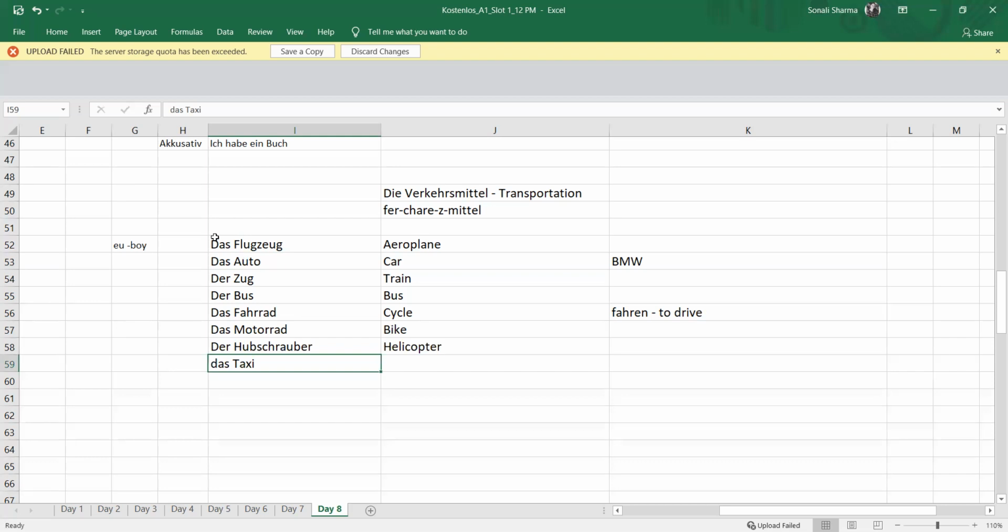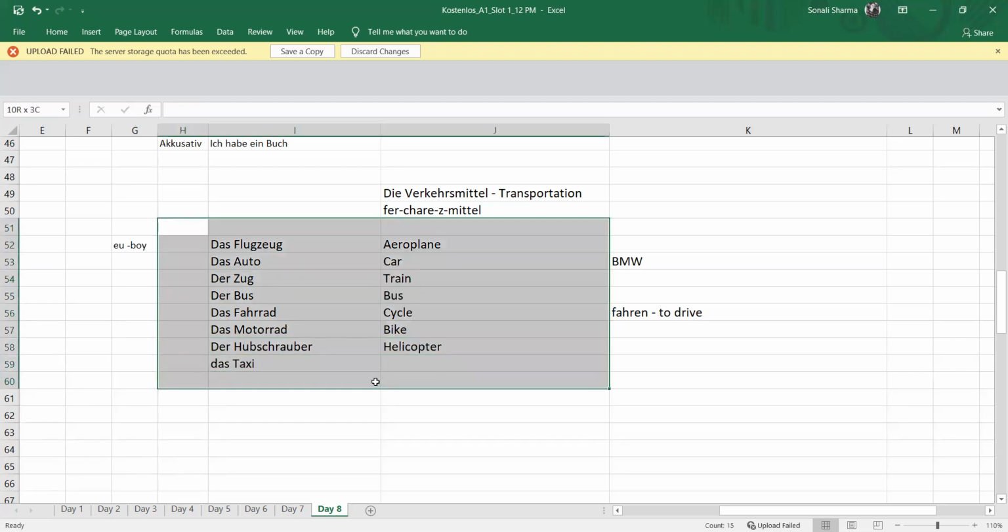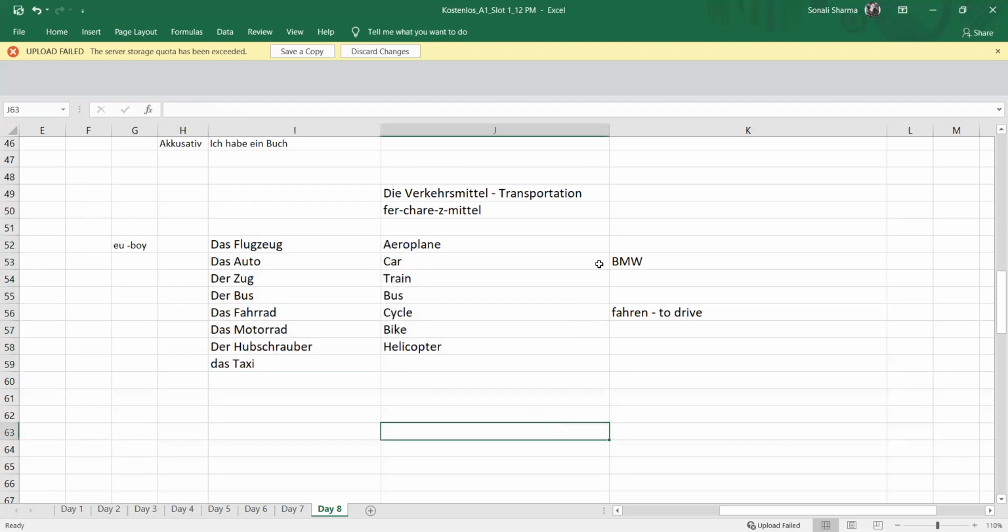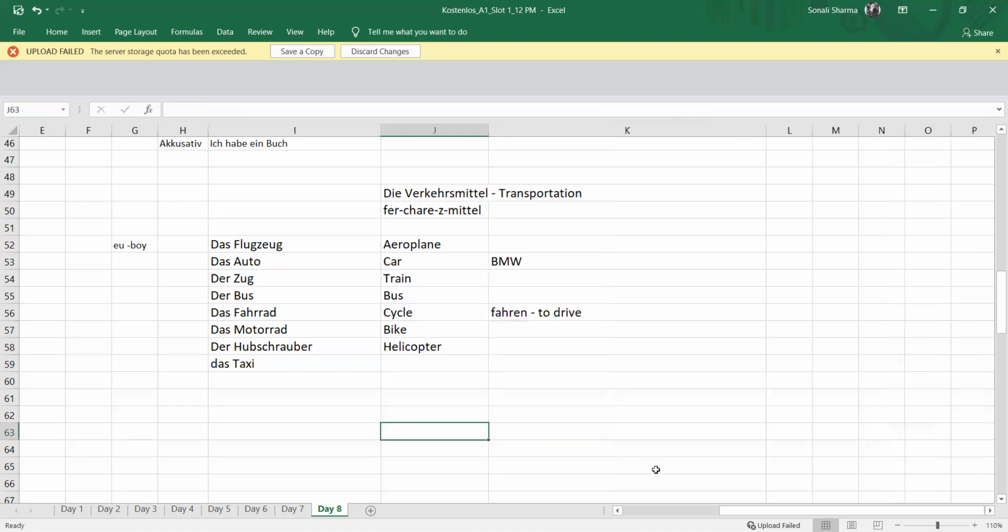You need to learn all this with articles. If you learn without articles, then it will be a problem. While making sentences, you have to put articles. If you don't put the articles, then your sentence isn't complete and your marks will get deducted. So das Taxi is taxi. We can call it cab also, like in India we have Uber, Ola, all this.